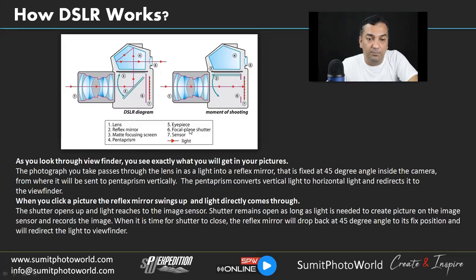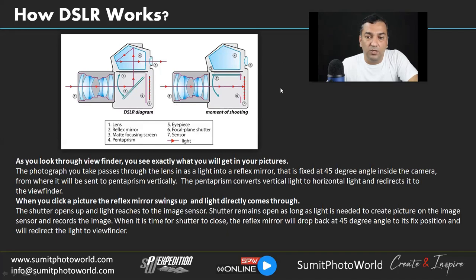We have the eyepiece, focal plane shutters, and the sensor, and how the light travels when it reaches through the lens and hits the sensor and how it's redirected to the viewfinder. That's a very basic and easy way to understand how light reaches the sensor, and that's how we are able to see through the viewfinder.